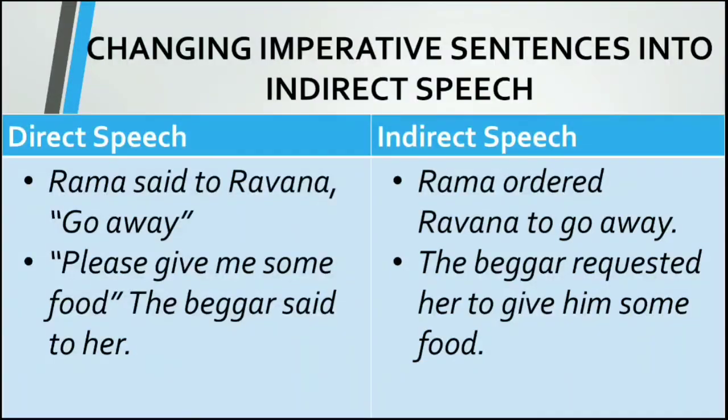And, please give me some food, the beggar said to her. The beggar requested her to give him some food. So it's a request. So we used the connective word requested and to give. We used to also, and we omitted the please. Words like please, kindly, etc. are omitted.